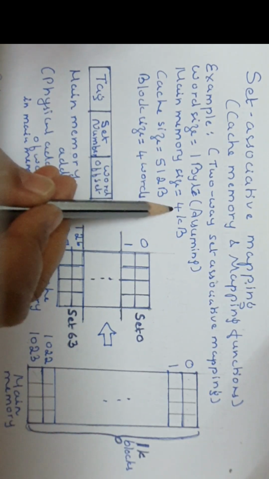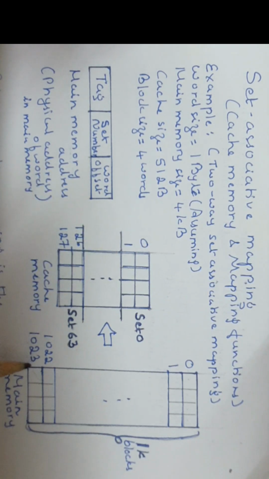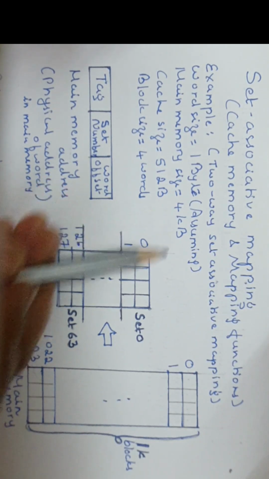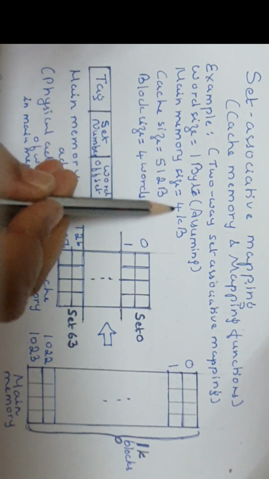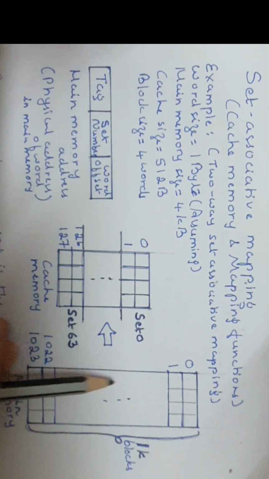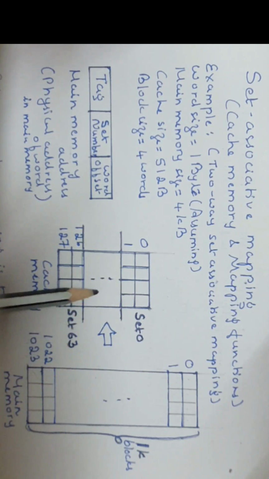As per the given size of 4 KB here, the total number of main memory blocks is 1024, each with 4 words, so 1024 into 4 will be equal to 4 KB. So using main memory size 4 KB and block size 4 words or 4 bytes, this main memory diagram is drawn here. Then this is the diagram for cache.